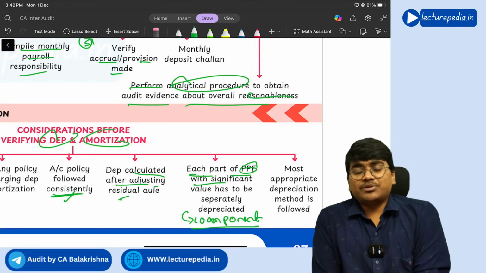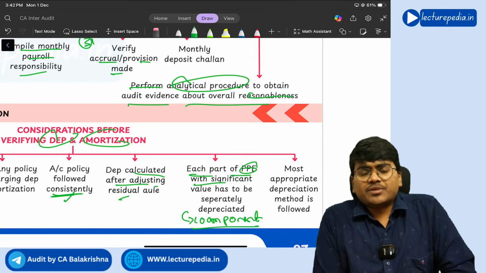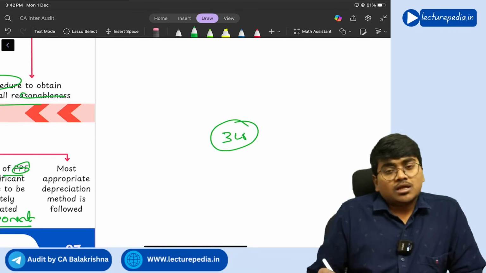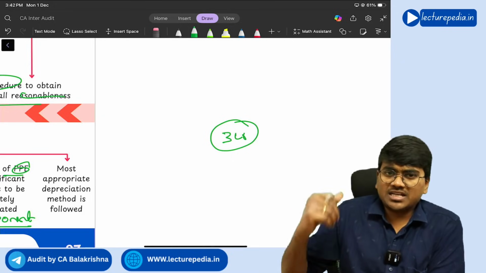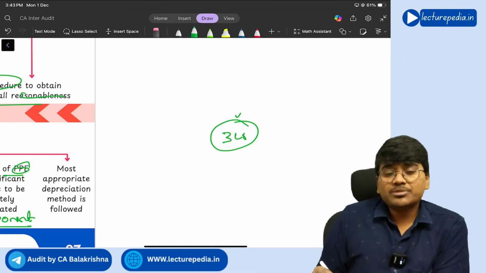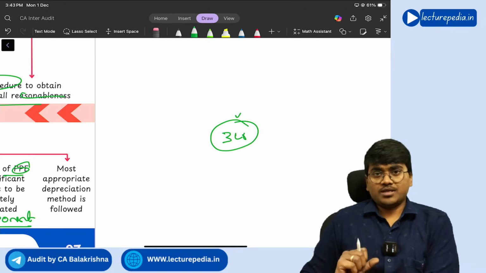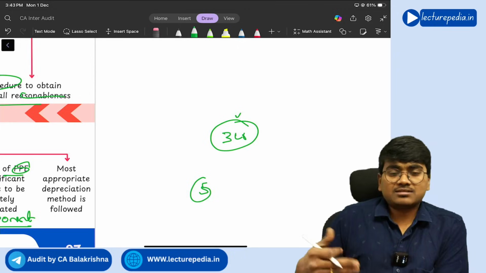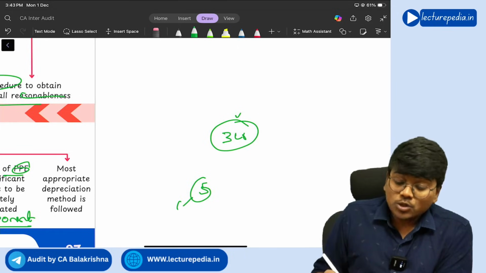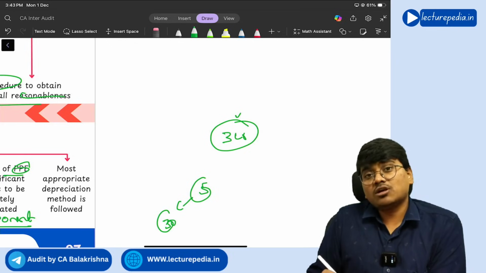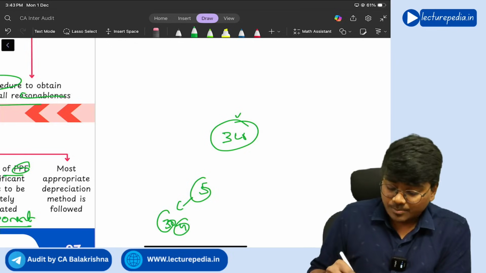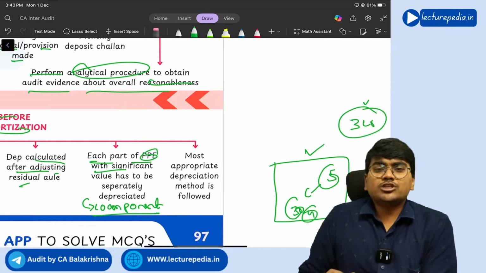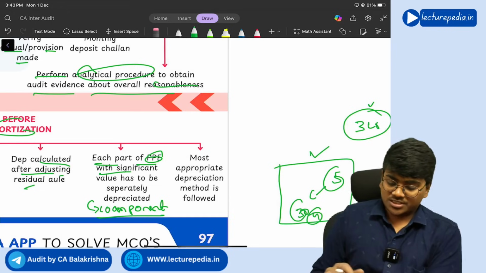Component wise depreciation. So let's say for example there is an asset, a big machinery whose value is some 3 crore rupees. The useful life of that machinery is some 15 years, but that machinery comprises certain parts. The useful life of those parts is only 5 years. So after 5 years those parts have to be replaced again, and the value of that part is some 30 lakhs or 40 lakhs. In such a situation, it is better to provide depreciation for that part, for that component separately, which you will call component wise depreciation.